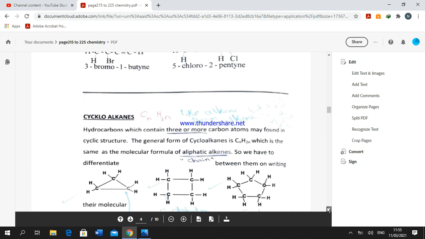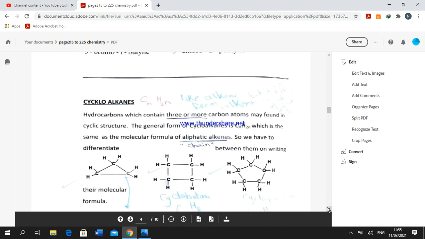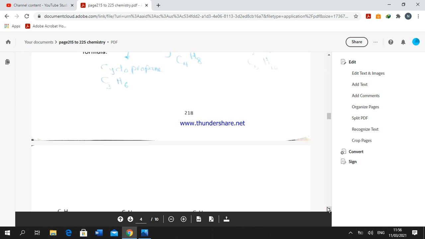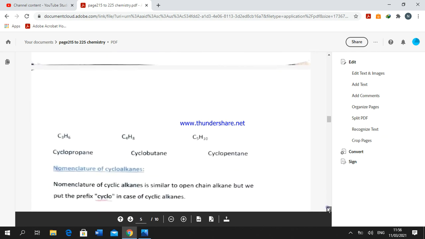Also, we have cycloalkanes. What is meant by cycloalkanes? A hydrocarbon that contains 3 or more carbon atoms found in a cyclic structure. Its chemical formula is CnH2n, which is the same molecular formula as open chain aliphatic alkenes, but it differs from alkenes by the absence of a double bond. The name of cycloalkanes comes from the corresponding alkane preceded by the word cyclo.